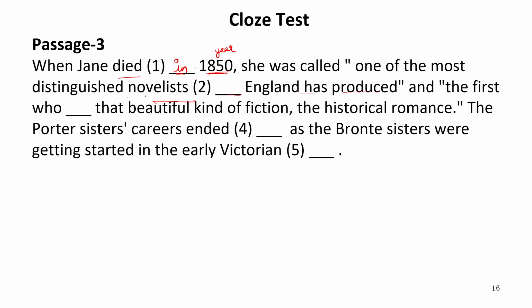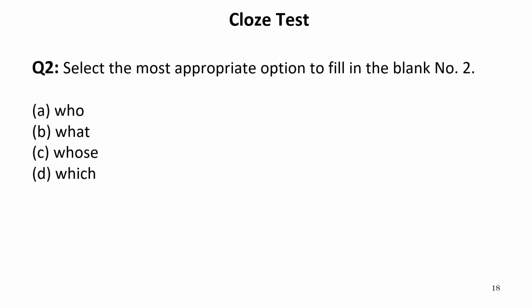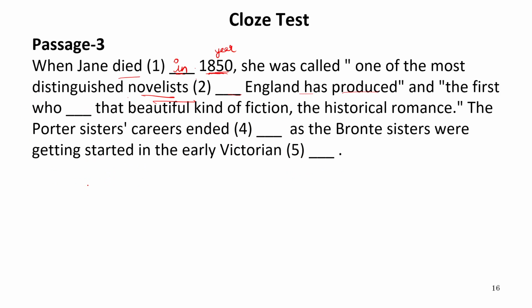Now, we are talking about a novelist. A novelist is a person, but here we are choosing someone from many. So let us see who, what, whose, whom. Who is a nominative case, which cannot come. We need an objective case. What and whose cannot come. Whose is a possessive case. The correct word to be filled is which. So here the correct word is which.